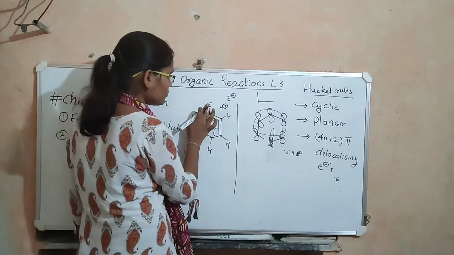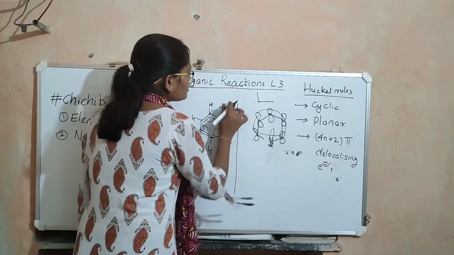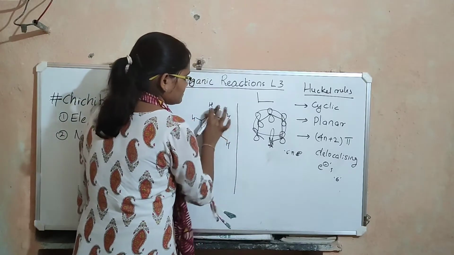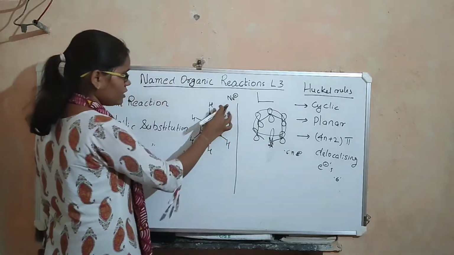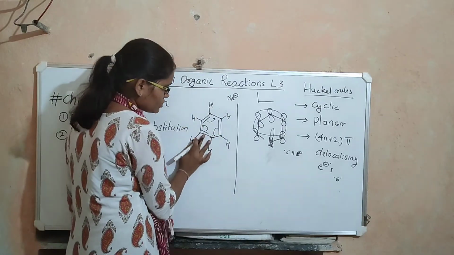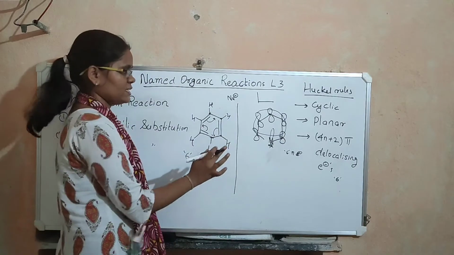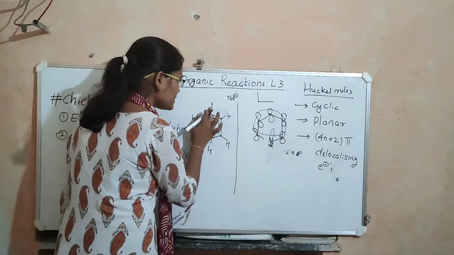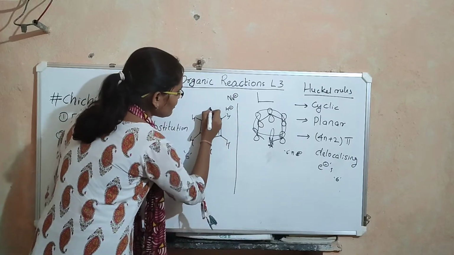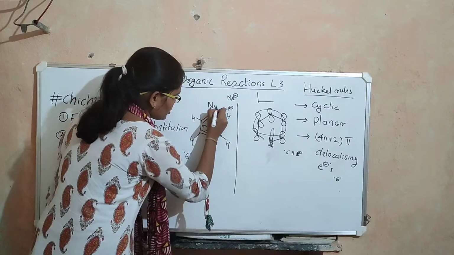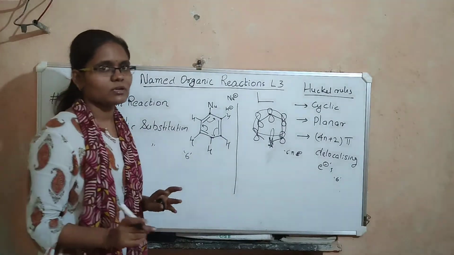Now, what is a nucleophilic substitution reaction? In nucleophilic substitution reactions, a negatively charged species, that is a nucleophile, will come and attack the substrate by replacing another negatively charged species. In this case, a hydride is replaced, and the nucleophile will come and attack at this position. So these are electrophilic and nucleophilic substitution reactions.